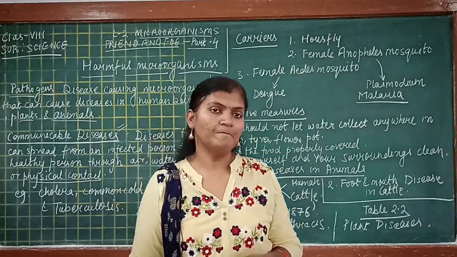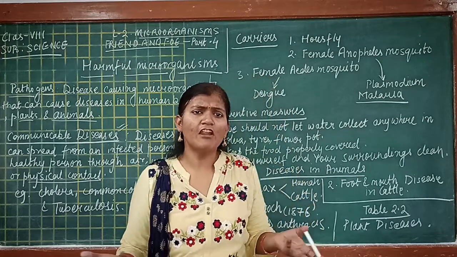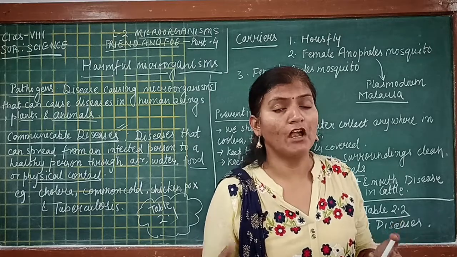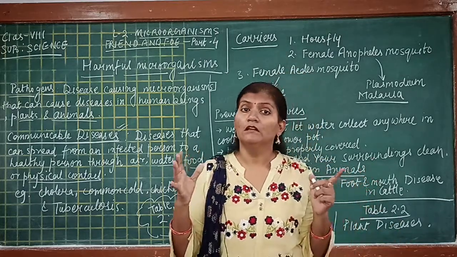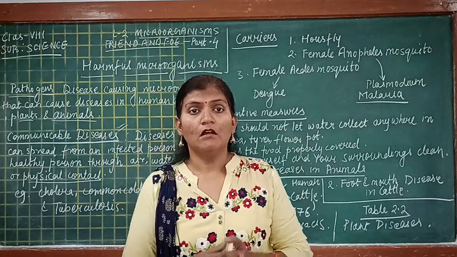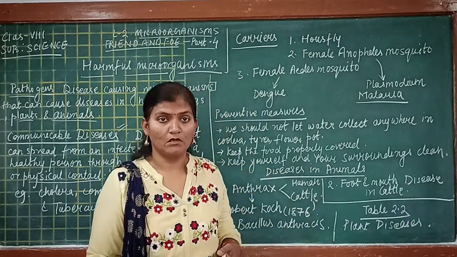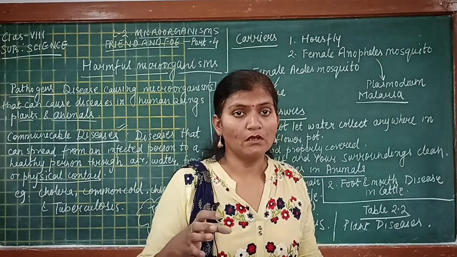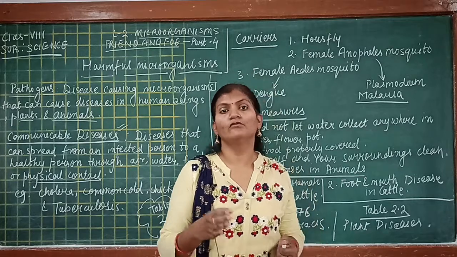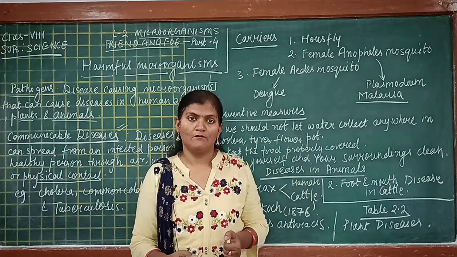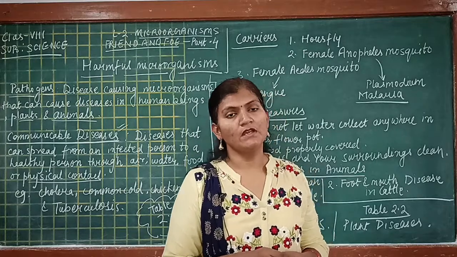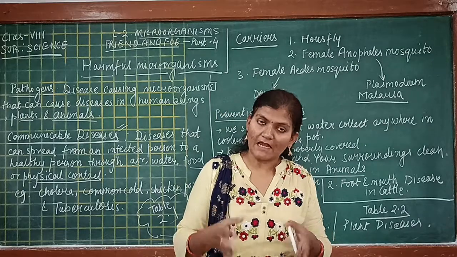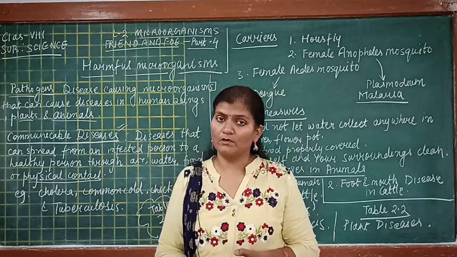Now the same thing again, this mosquito flies everywhere, and wherever there is more garbage, there you can find more houseflies and mosquitoes. And a place where there is stagnant water, meaning water which is not moving, becomes a breeding ground for mosquitoes. Mosquitoes breed in stagnant water and increase their population.